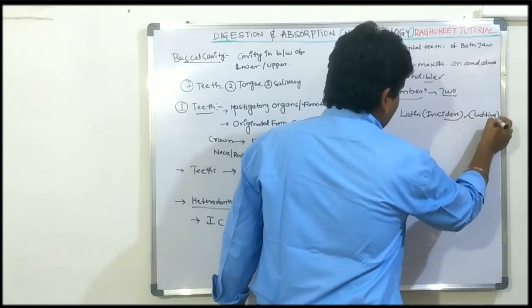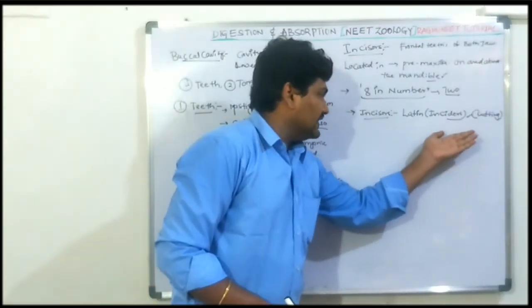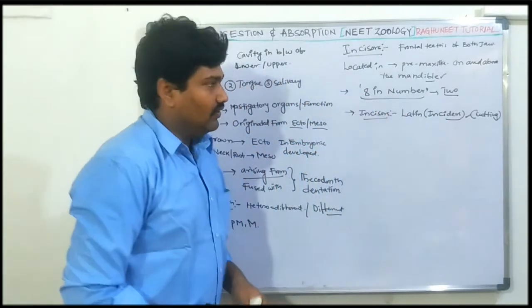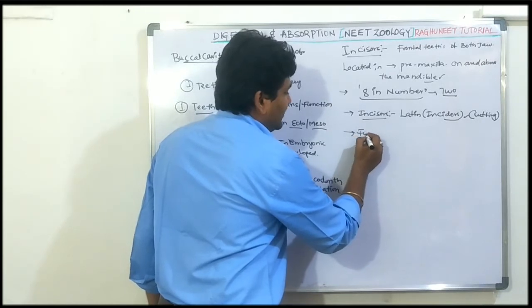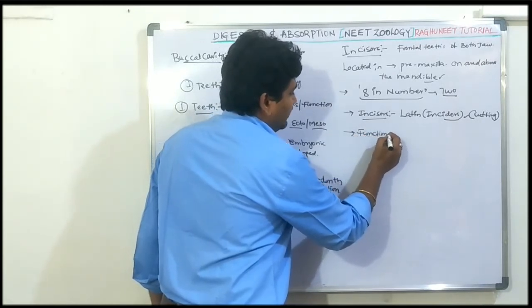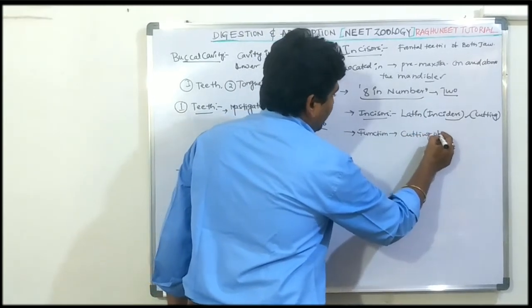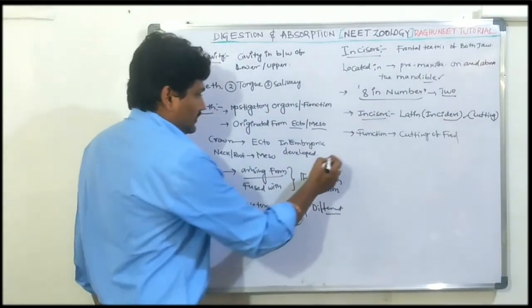So the function of the incisor is cutting of the food. The second one, canines.